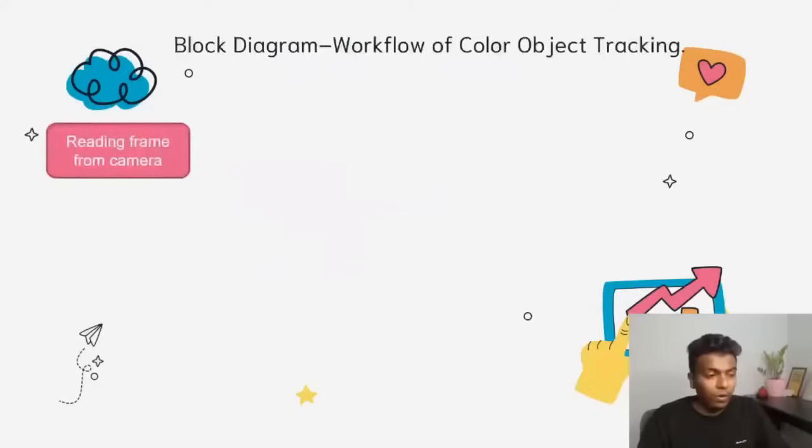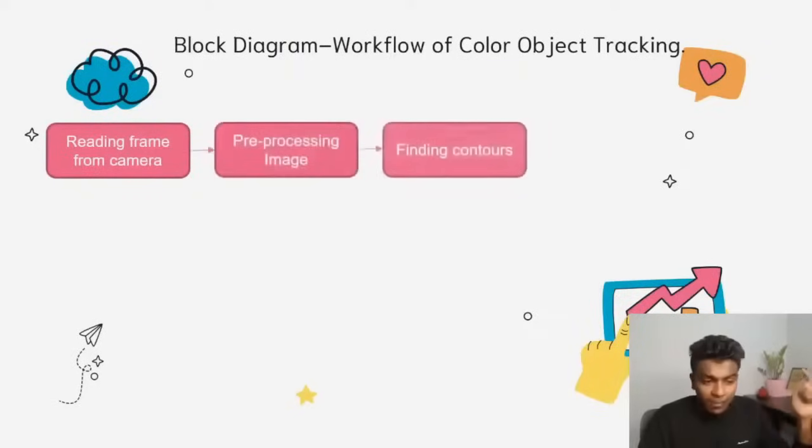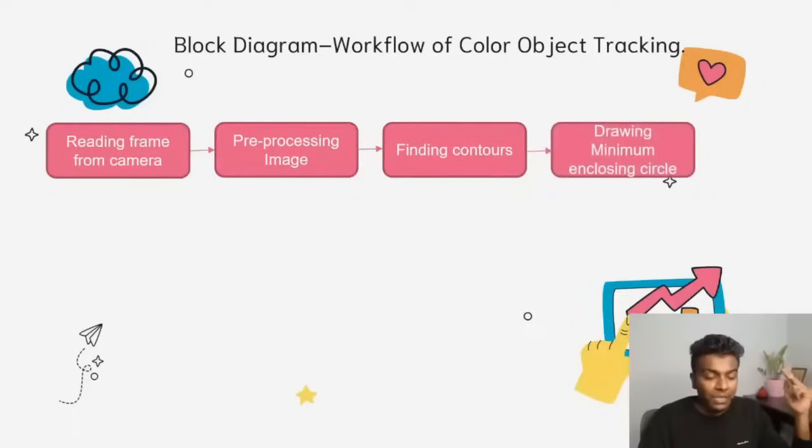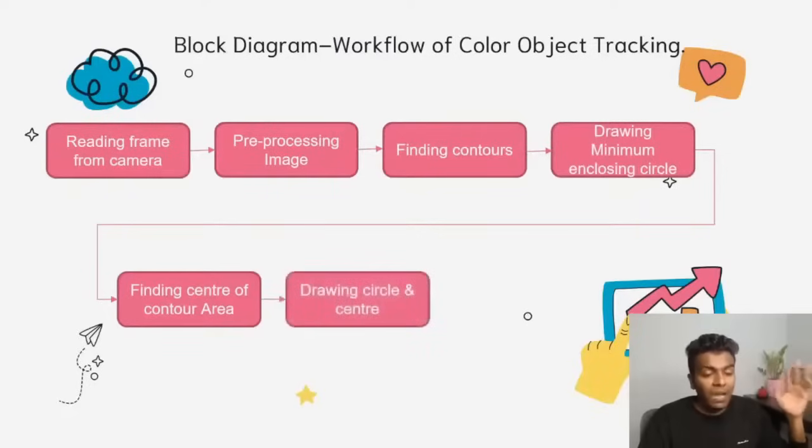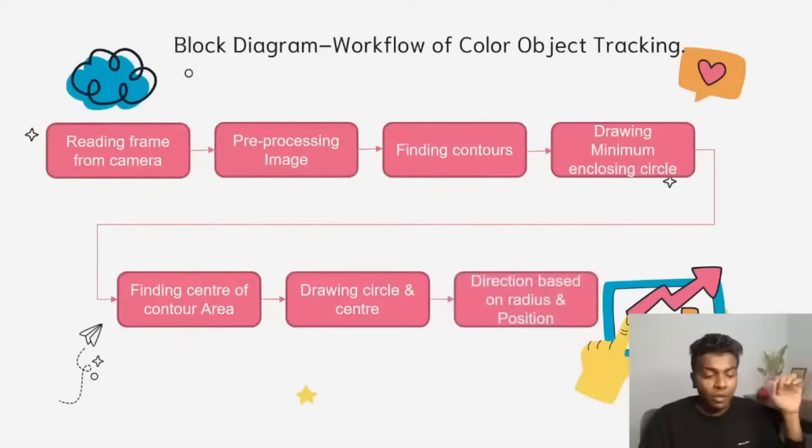Okay, let us see the workflow. First of all, we are going to read the frame from the camera and pre-process the image, and find the contours, like seeing the neighborhood pixels, and draw the minimum enclosing circle, find the center of the contour area, and draw the circle and the center dot. Based on that, we are going to make a decision.